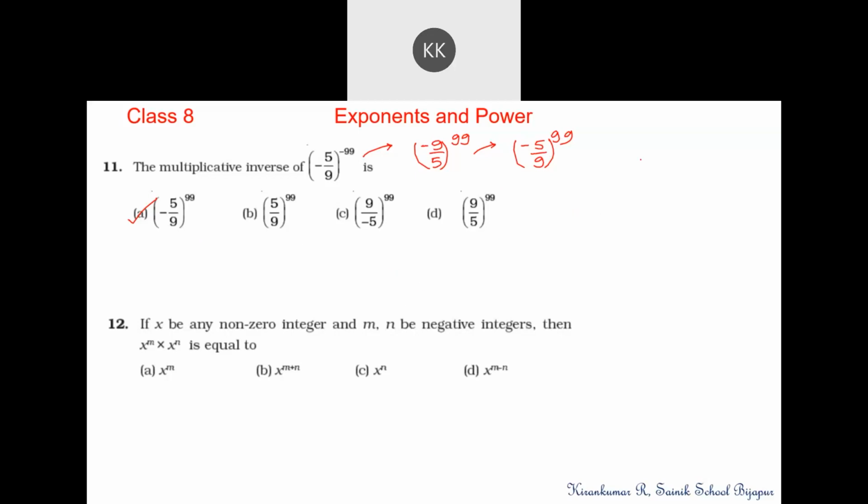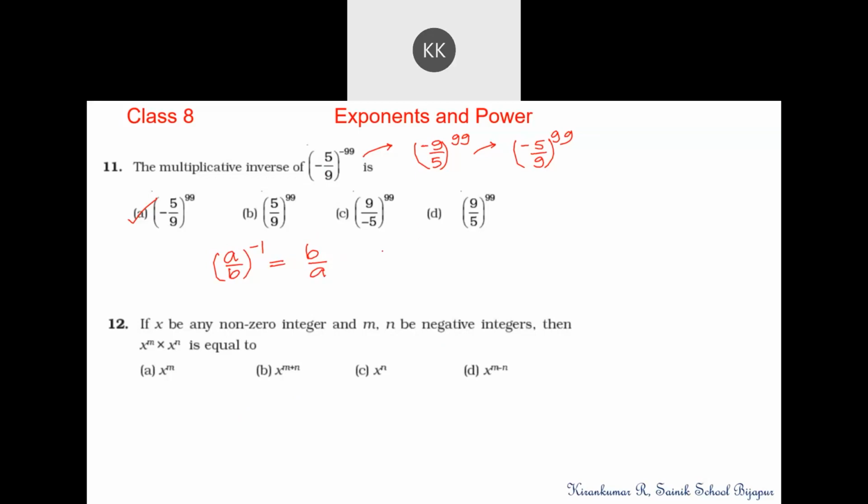No, sir. Very good. Let's discuss question number 12. So can you explain that again? Okay. Whenever you have something like a by b to the power minus 1, this is same as b by a.